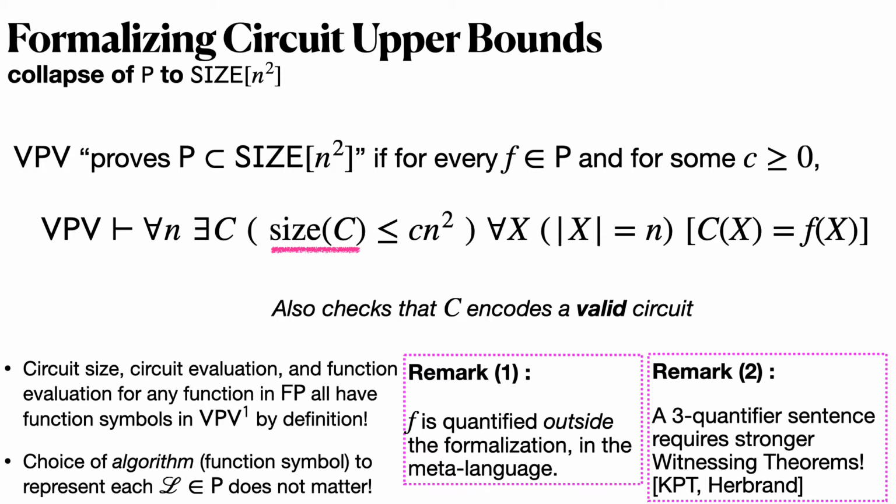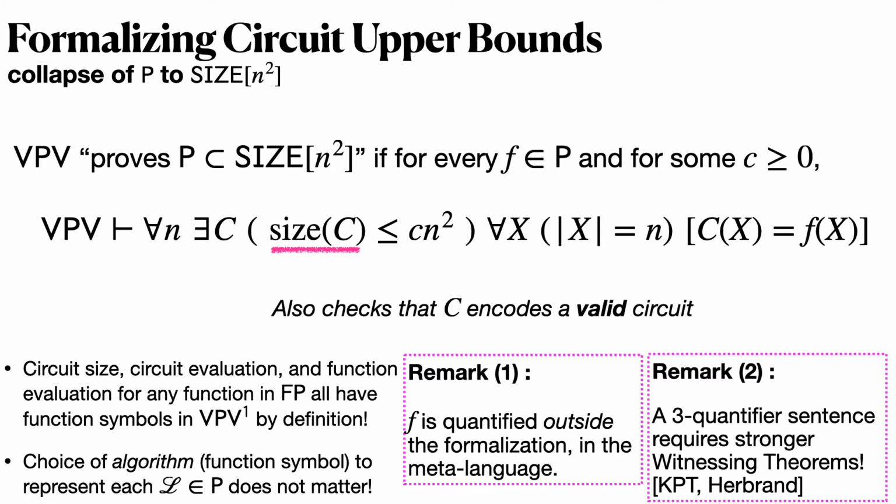On the previous slide, where I gestured towards a witnessing theorem, it was only a for all exists statement. This is a for all exists for all statement, because you need to say for all input lengths, there exists a circuit, and then for all input strings, it gets the answer right. Even so, even though we require a stronger witnessing theorem here, KPT found in the 90s that appealing to the Herbrand theorem, a classical result about first-order logic reducing to propositional logic from the 1930s, we can get an algorithm for uniform construction of circuits out of even these three quantifier sentences. Okay?